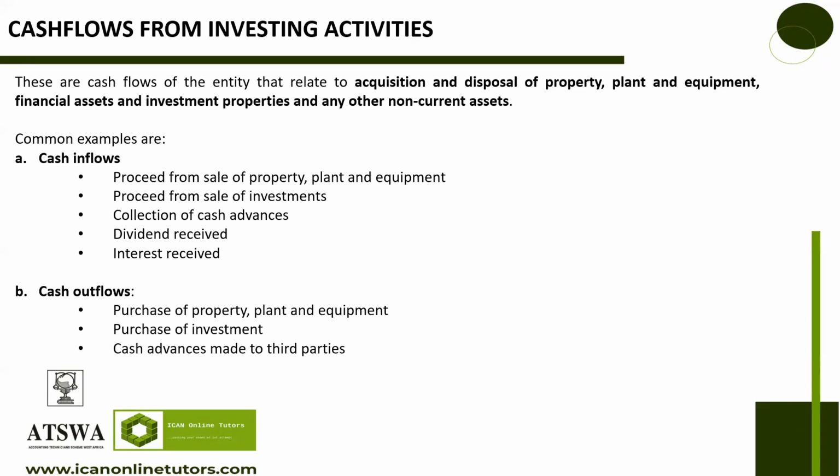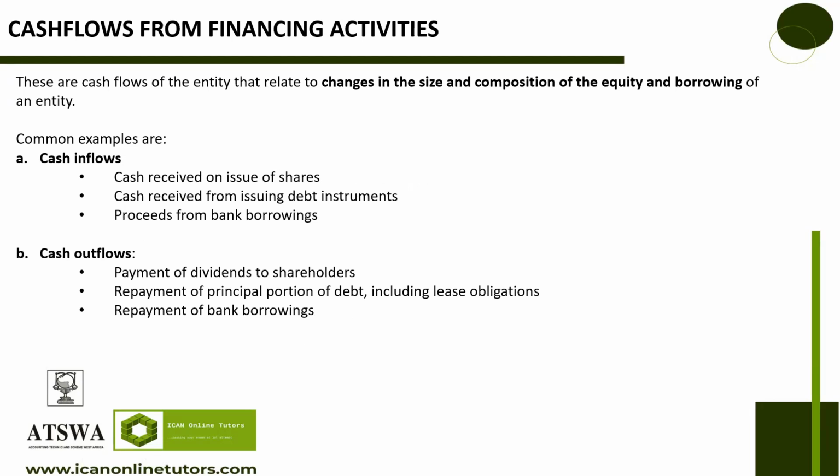So let's look at financing activity. As I said, whenever there are questions, please pause me, ask me to explain again. I'll go over it as much as possible until you understand it. So now let's look at cash flows from financing activities.